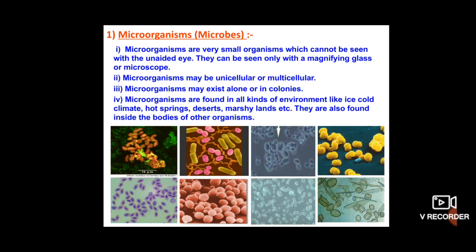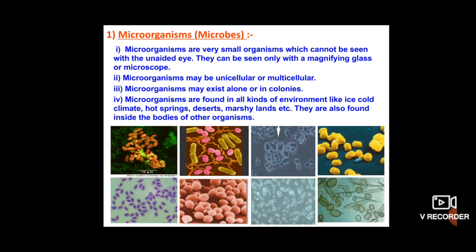And then how can we easily identify these microorganisms? We have to use some magnified lenses or magnified glasses or a microscope. By using the microscope or magnified glasses only, we can easily identify these kinds of microorganisms.